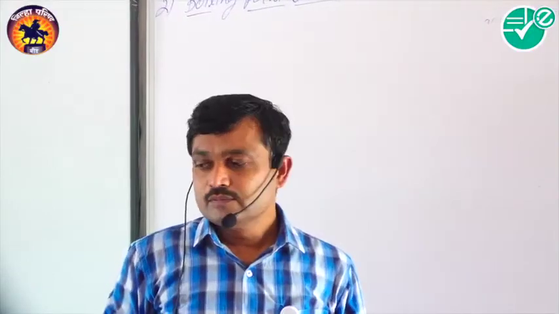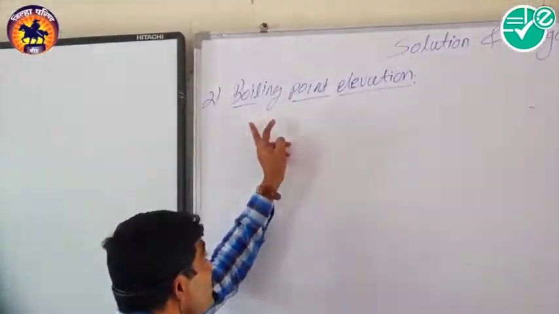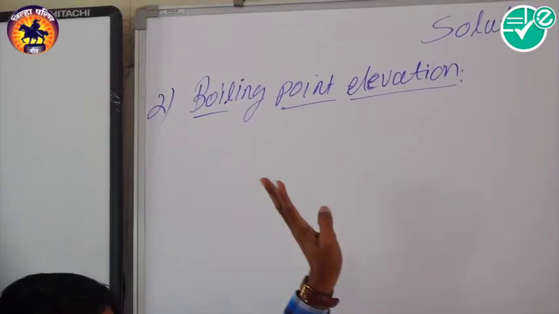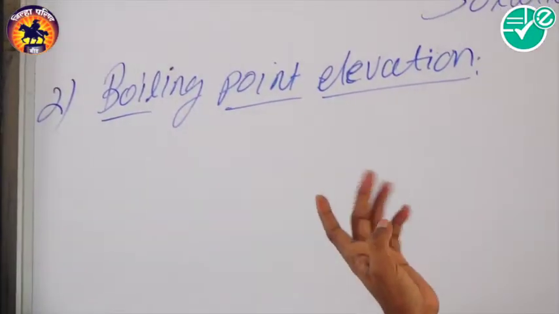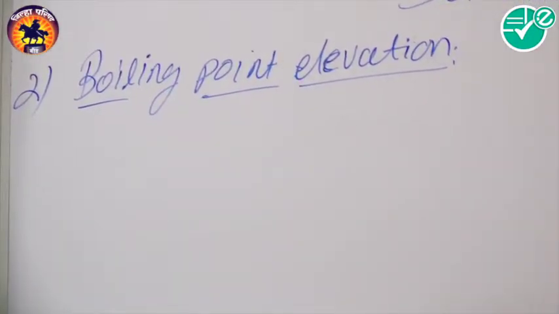Now look here. We have to discuss the next colligative property. We know that colligative properties are the properties which depend upon the number of the component particles, the number of particles present in the solution. In the last period we discussed one of the colligative properties, the lowering of vapor pressure.